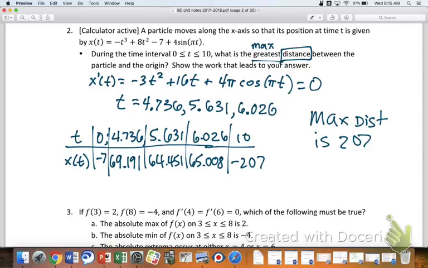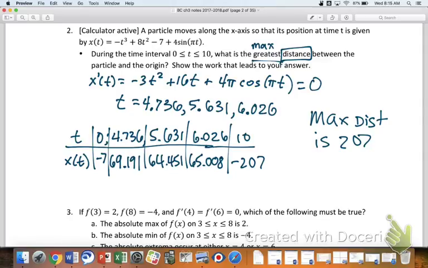Fantastic. I had a question. Why wouldn't you find the actual distance, not just from the x-axis down? So we're moving left and right, not up and down. Oh, sorry. But why wouldn't you calculate the distance between the origin, not just the axis? We are calculating that. That is the distance. The way this is defined, it says here that x of t is defined as the position or distance between the particle and the origin.